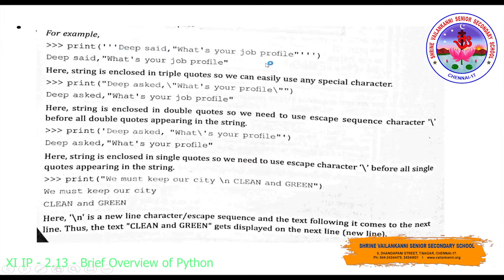But when you use a triple quote, you don't have to use this escape sequence, that is the backslash. You can directly insert whatever symbols or quotes you want in between, even an apostrophe. If you want to highlight the text with a special character, you can use it directly in the triple quote. You don't have to use any escape sequences in triple quotes. That is the main difference between triple quotes and single and double quotes.